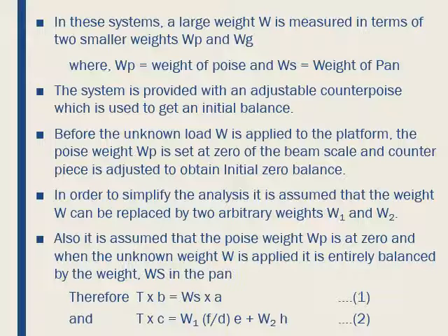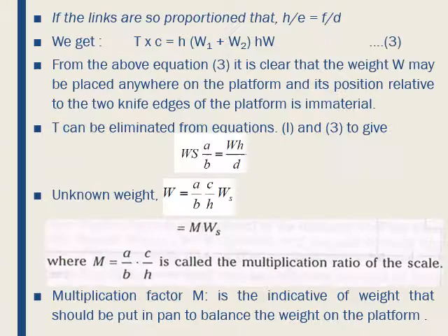So in that case, T into B is equal to WS into A, and WS is given by W1 into F by D of E, and T into C is equal to W1 into F by D of E plus W2 into H.